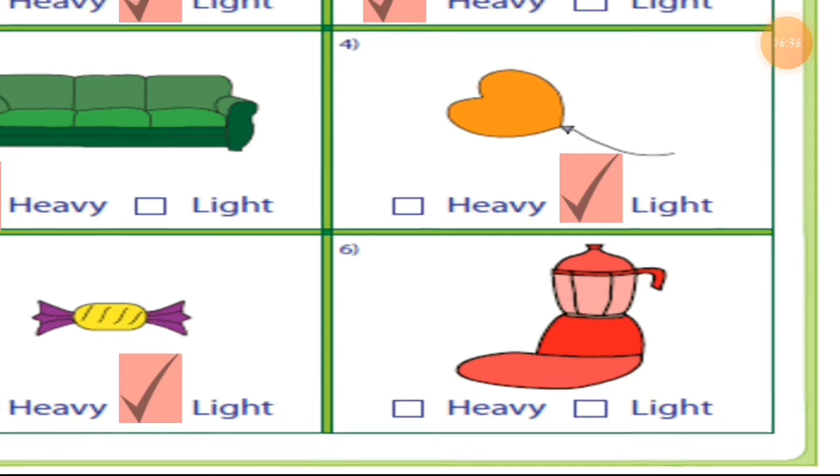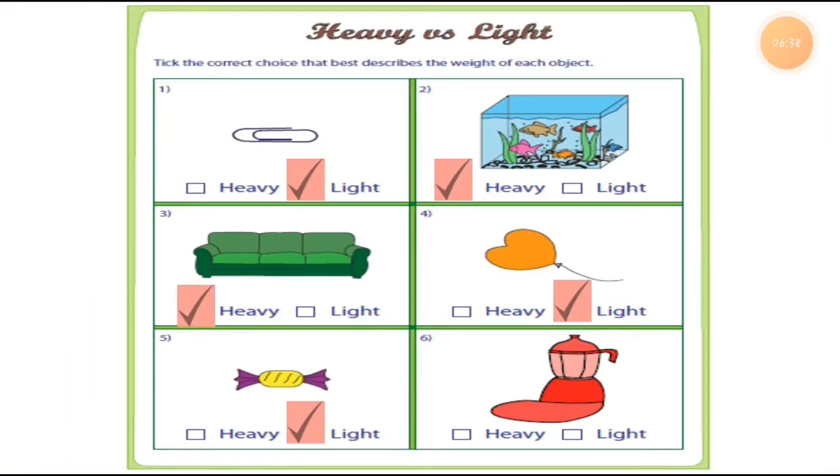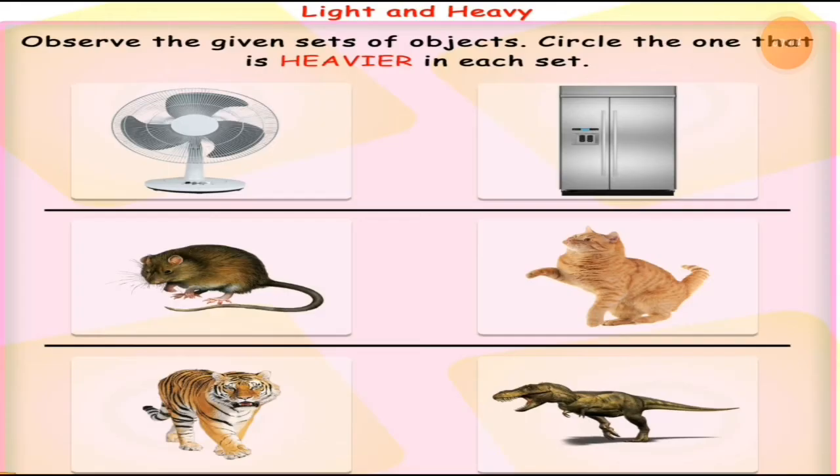So is it heavy or light? For the mother it is light, but for the children it is a heavy object. For the child it is not a light thing, but for your mama it is a light thing. Here we are talking about the children, so this is a heavy object for the children. Okay, students, I hope you understood this very well.